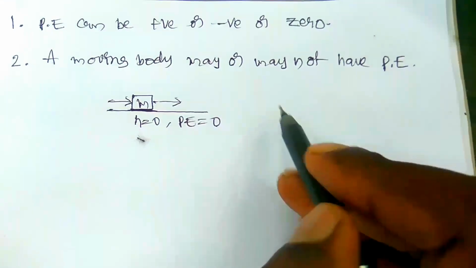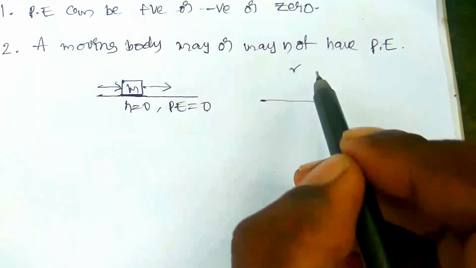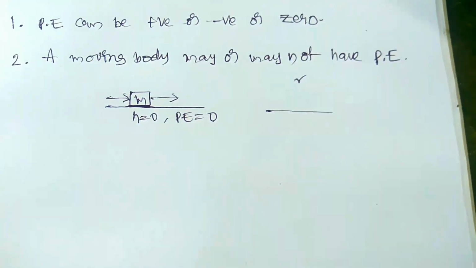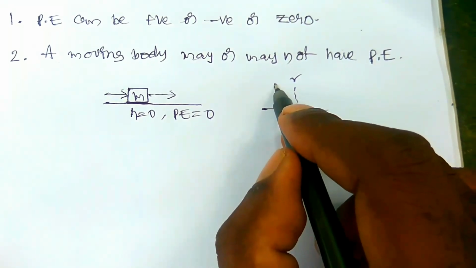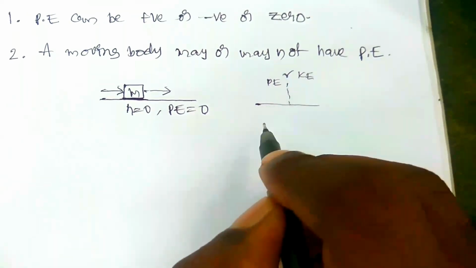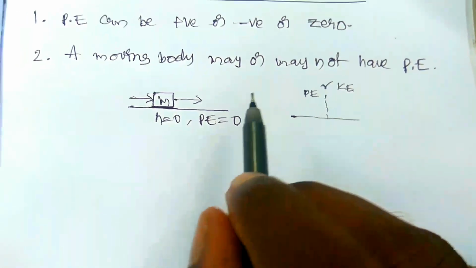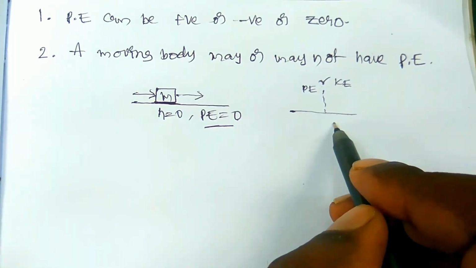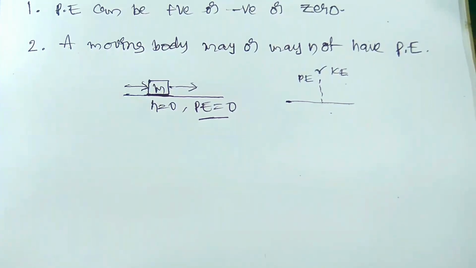But in another case, if a bird is flying in the sky, it has some height from the surface of earth, so it has some potential energy, and since it is moving, it has some kinetic energy. So a body may or may not have potential energy. In this case there is no potential energy. In this case there is potential energy and also kinetic energy, right?